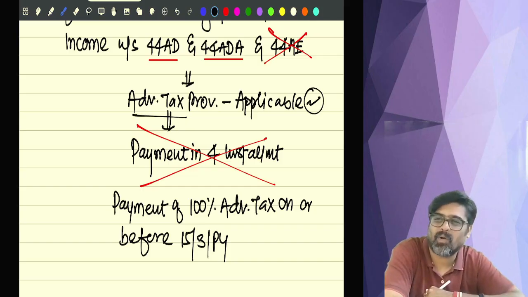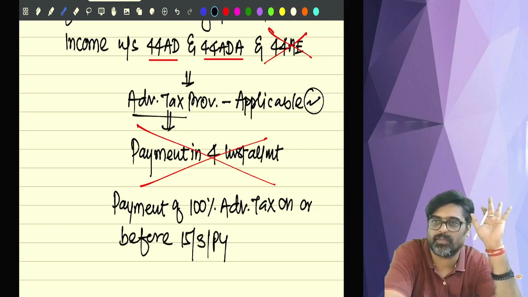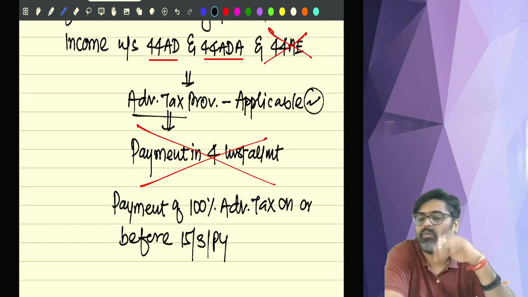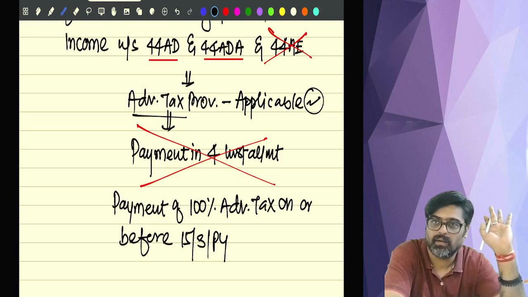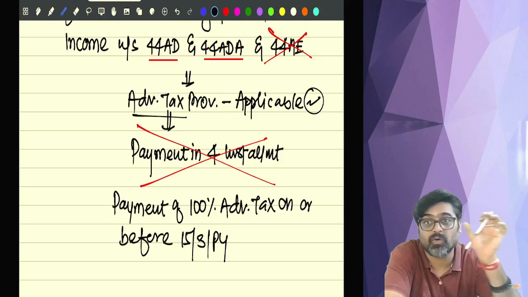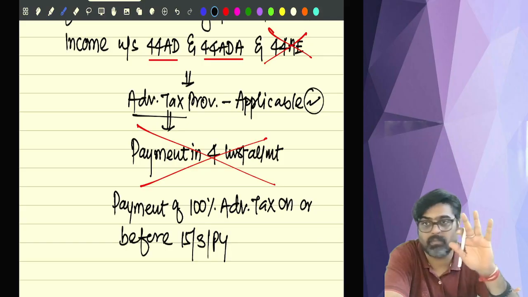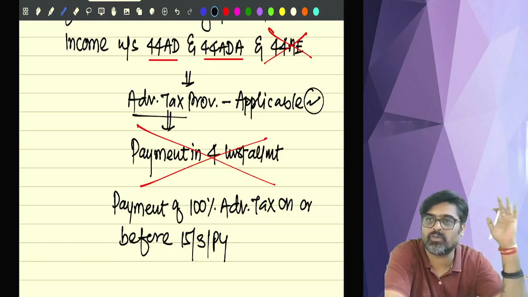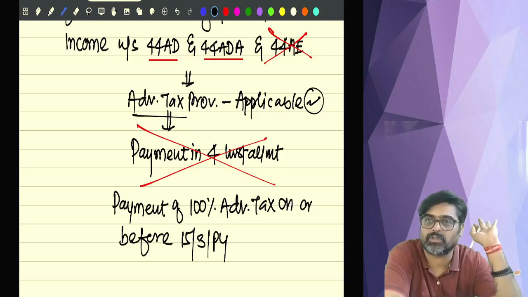Whatever amount you want to pay, whenever during the previous year, 50 rupees every day, 1000 rupees right now, 2000 rupees later on, 50,000 rupees, in whatever way you can pay. There is no requirement that on or before 15th June a minimum amount be paid, or on or before 15th of September a minimum amount. Minimum requirement is not there. So don't put yourself in the trouble of those 4 installments.